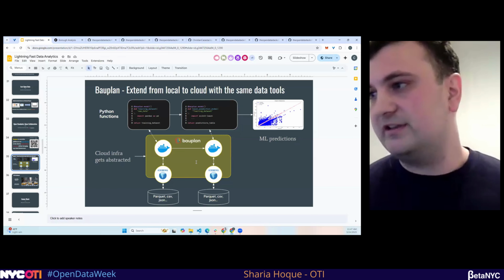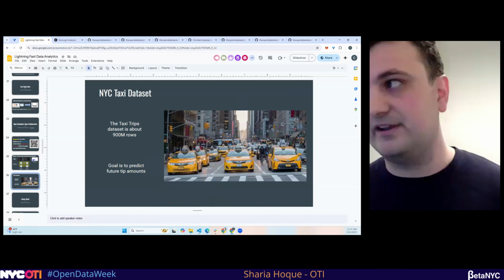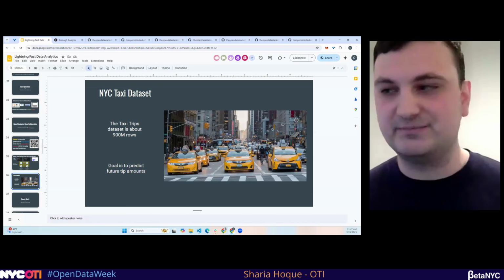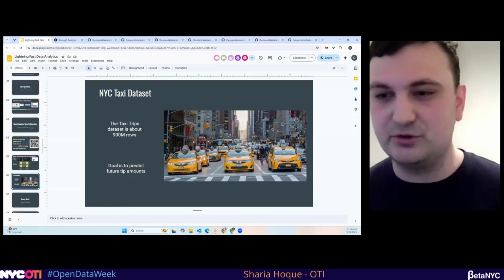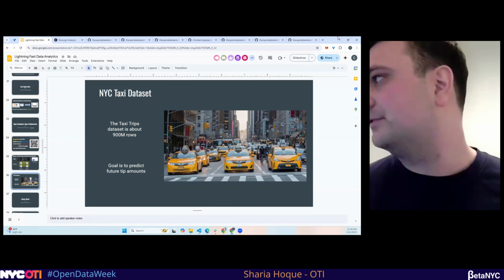Cool. So using the same code we already have locally, we can also now run in the cloud for bigger ones. For example, the New York City taxi data set is a little bigger than you can do locally. It's about 900 million rows, a little too big and not really worth downloading and doing locally. So our goal is to now be able to query it.